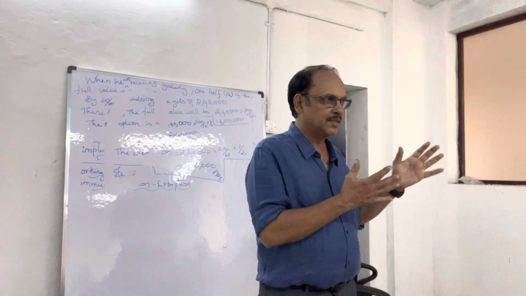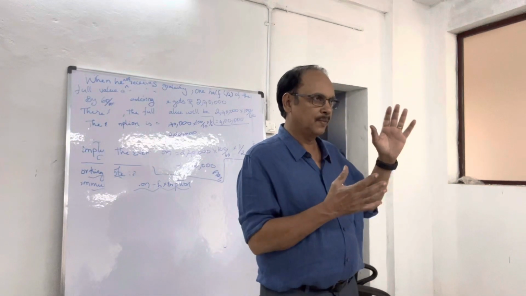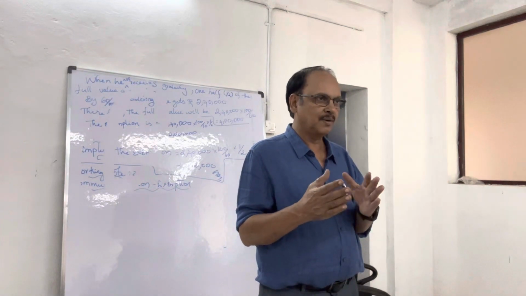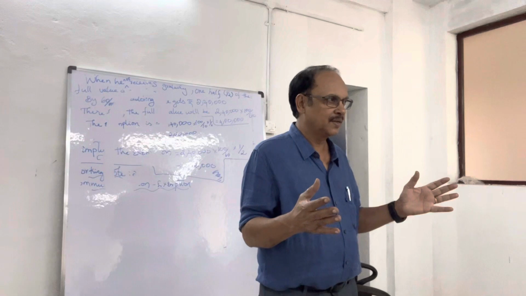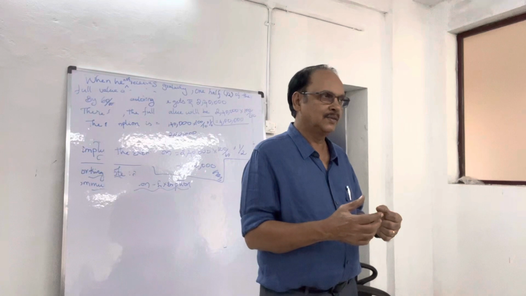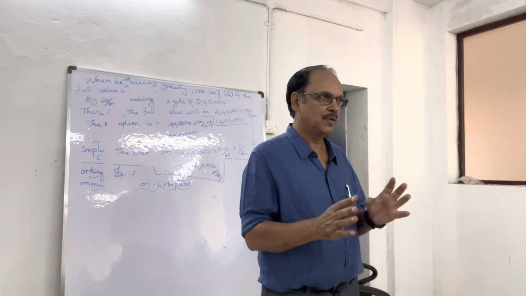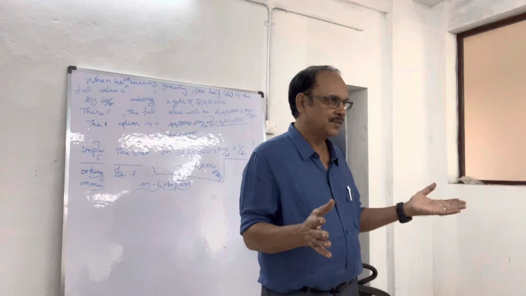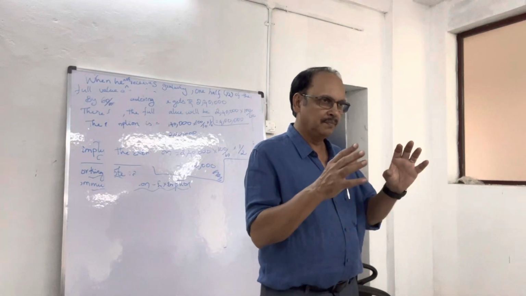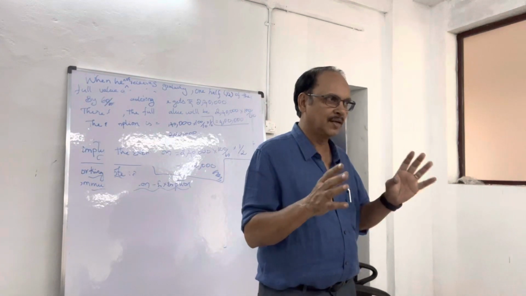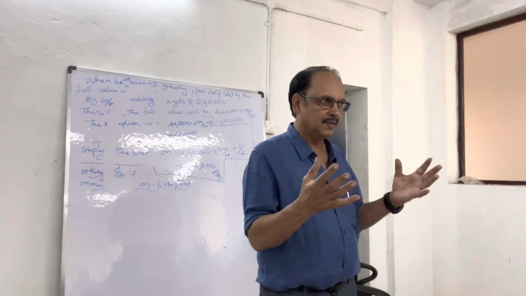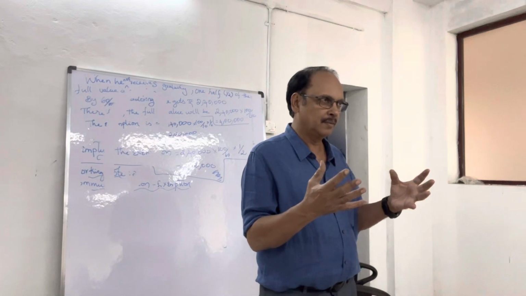And all the transactions involved in the 1 year, starting from the 1st April of the previous year and ending on the 31st March of the current year, are to be taken into account. Only what is meant for that particular year should be taken. What may not be meant for the particular year should not be taken. Maybe related to the previous year or the next year, any outstanding should be adjusted. Only the income or expenses meant for that particular year should be taken into consideration. This is the case of the accounts to be prepared.